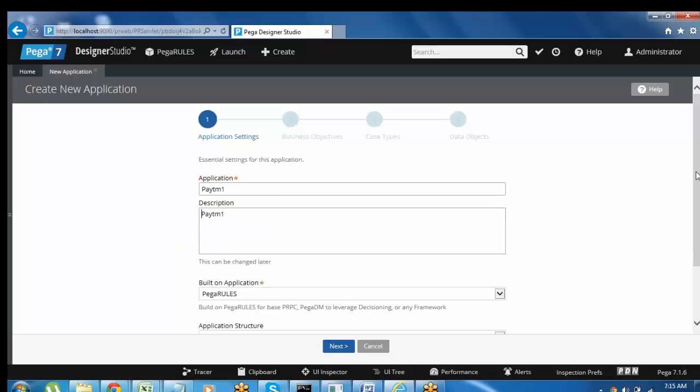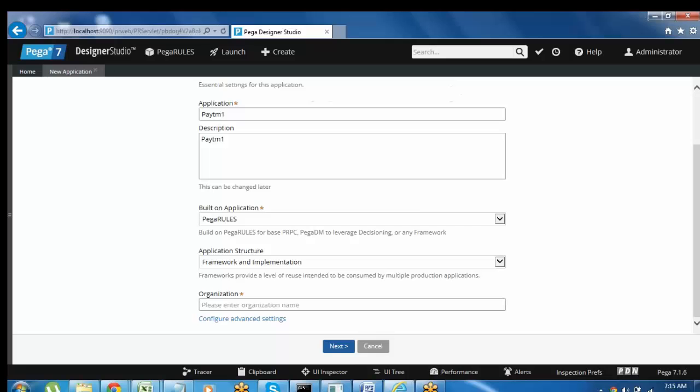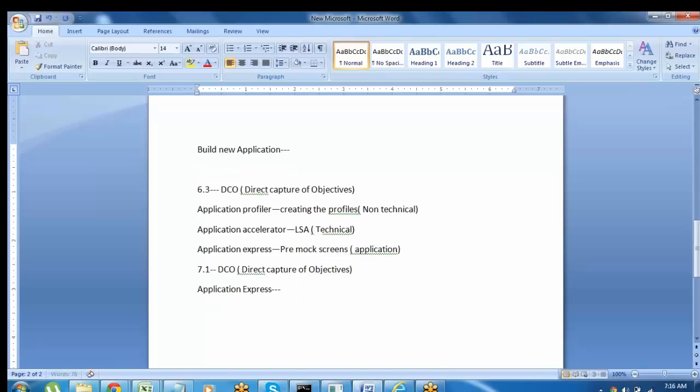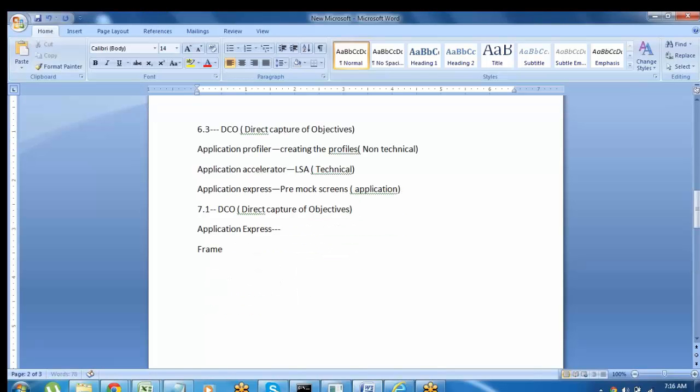And Built on Application is a Pega rules default thing. So it is nothing but a platform, guys. Our application is built on the Pega rules platform. And coming to Application Structure, it means here we have to choose the layer, under which layer we are building the application. That is nothing but application structure. And Pega contains different types of layers called framework layer, implementation layer, and framework and implementation.